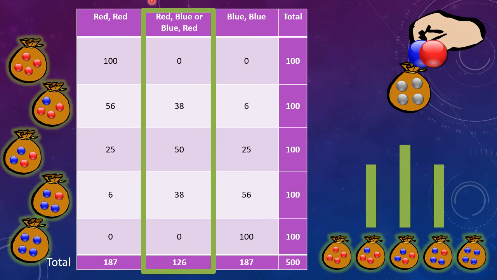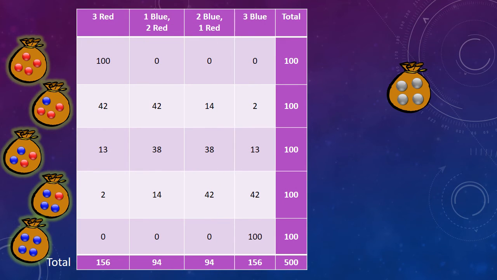Out of our imaginary experiments, which bag produced the most trials with 1 red and 1 blue marble? It was the bag with 2 red marbles and 2 blue marbles. That bag is the most plausible based on the information we have now after 2 draws. Let's try this one last time. We'll put the second marble back in the bag, shake it up, and draw out a marble a third time. Here's the table of what each hypothetical bag would produce in our imaginary experiments with 3 draws.